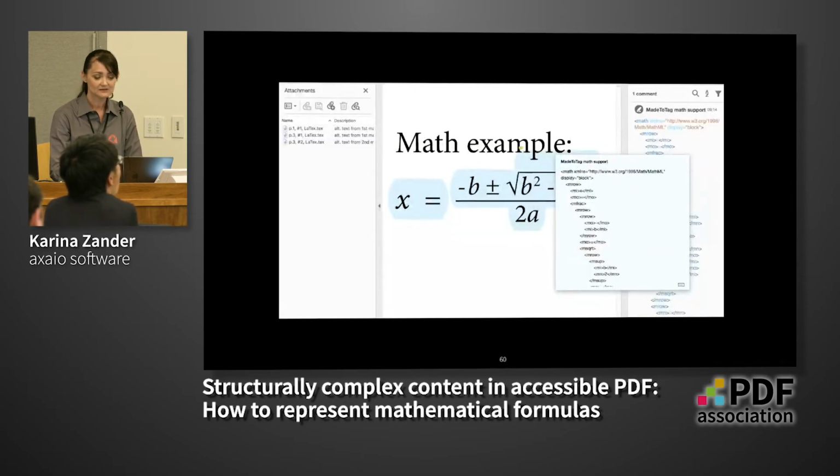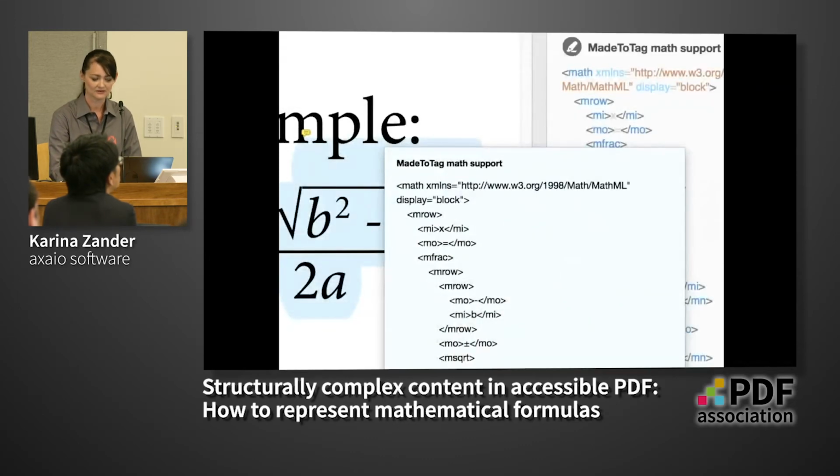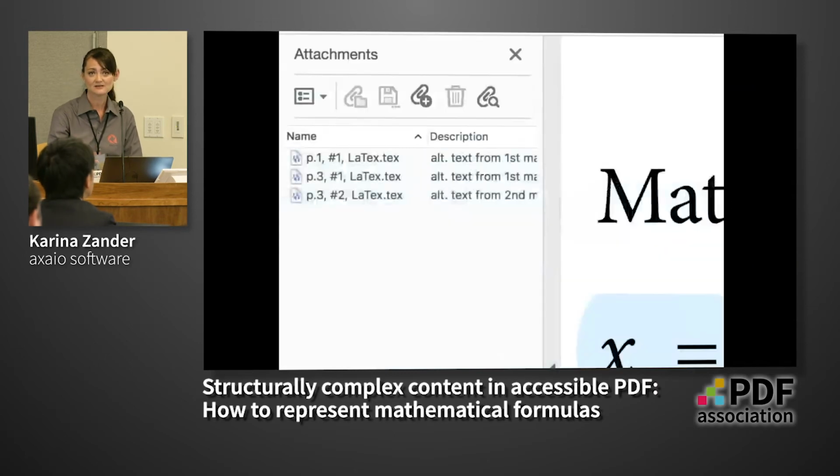In the middle, you can see the PDF with a highlight annotation. Here on the right side, you have the annotation, which contains the MathML for the formula in the PDF. And on the left side, you would have the attachments, including the embedded LaTeX file, or it could be another file, for ASCII math, for example.